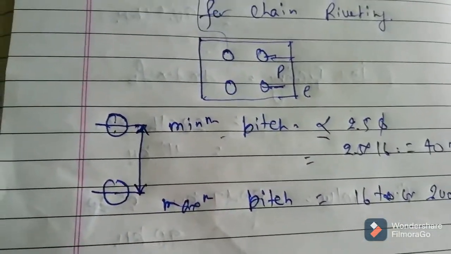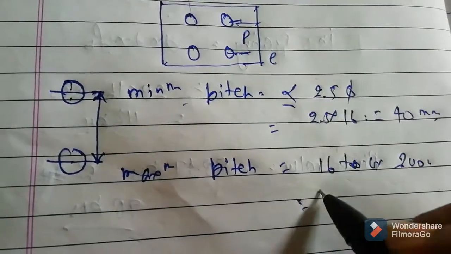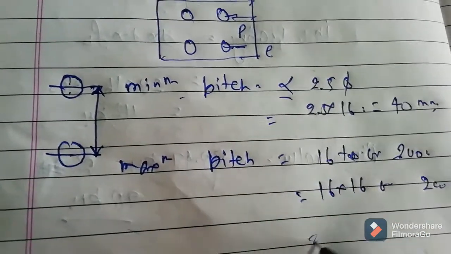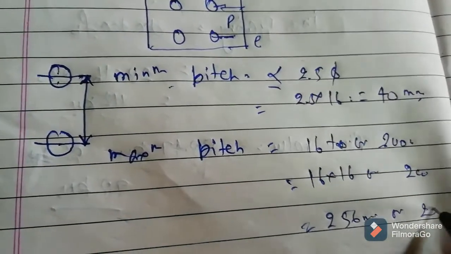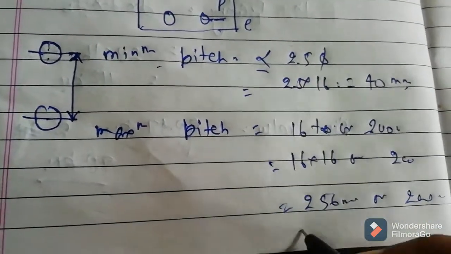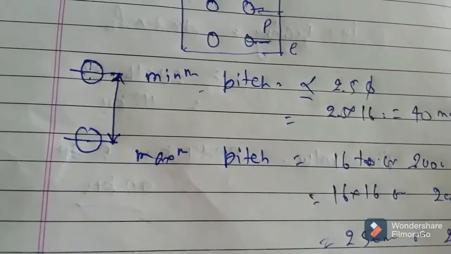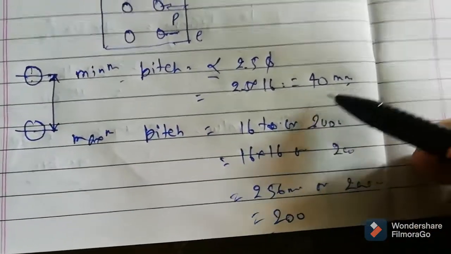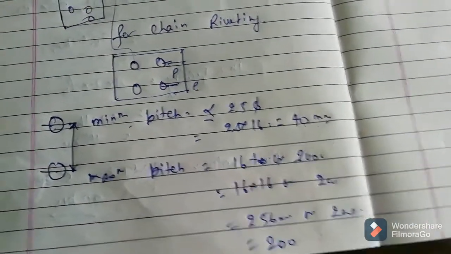Let's check: 16 into T is 256 mm, or 200 mm. Whichever is less, this is 200. So we can choose the pitch between 40 and 200.